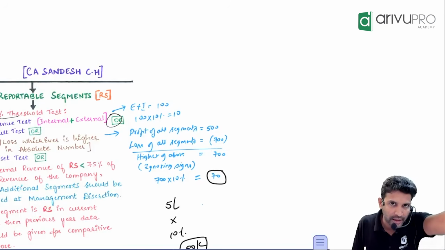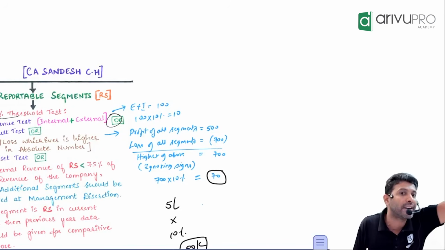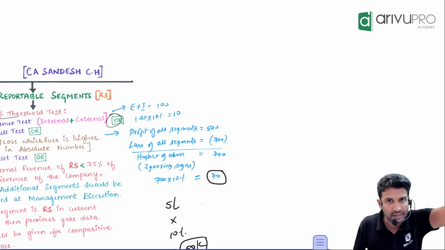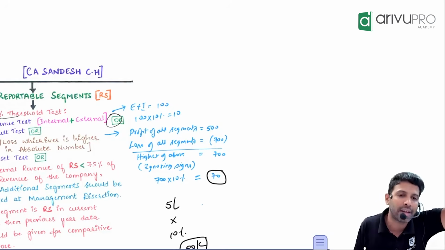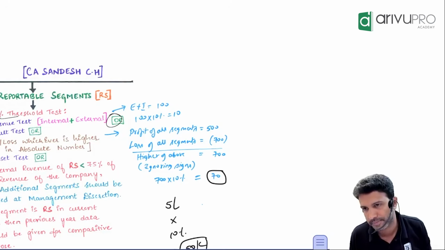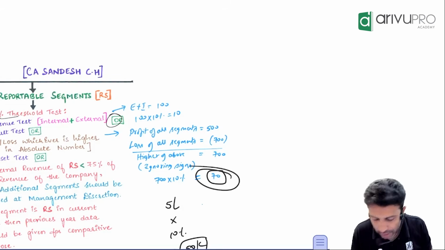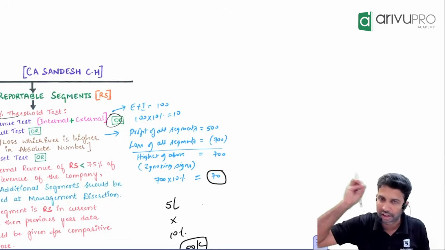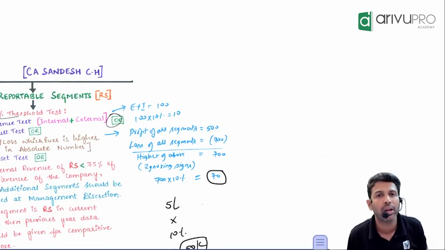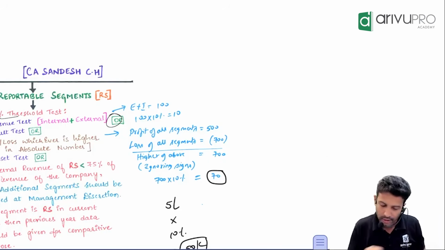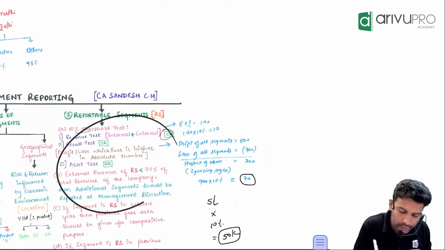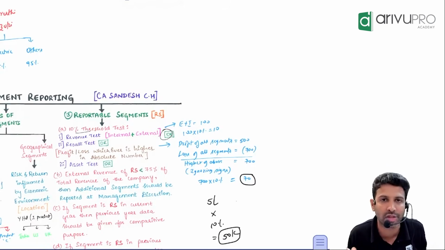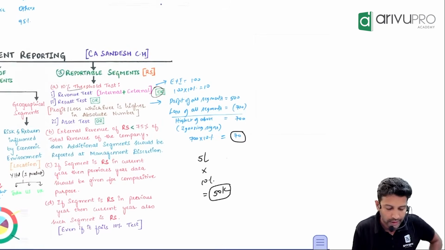Whichever segment has a profit of 70 or more, or a loss of 70 or more, has passed this test, and they are to be reportable in your financial statements. That's how the test works. Is it necessary all of the three tests have to be satisfied, or any one is okay? Any one is okay in that regard.